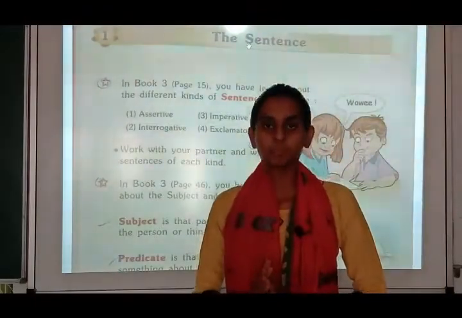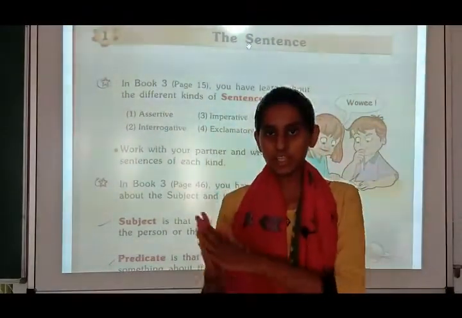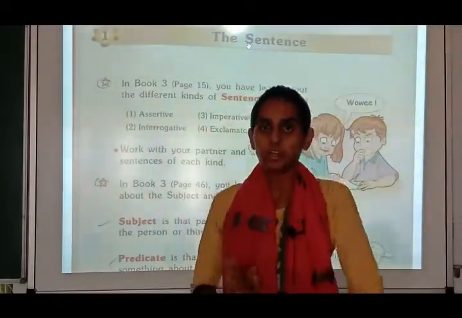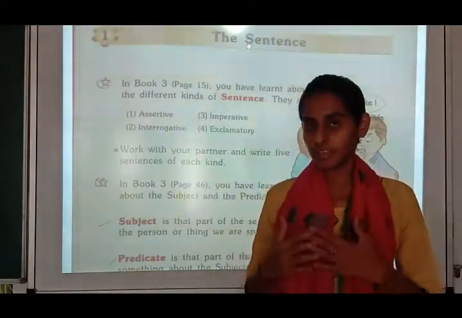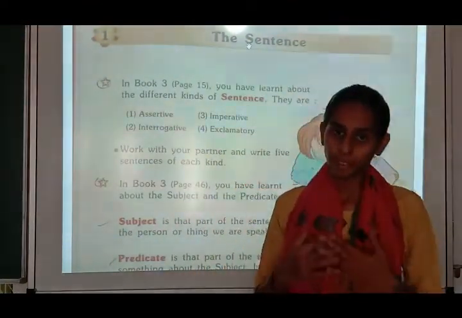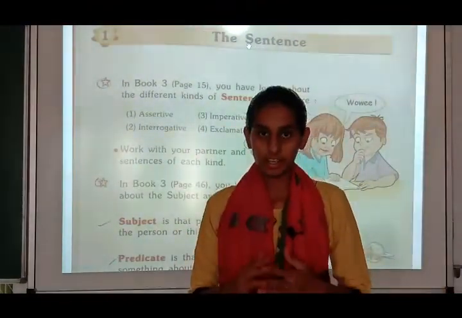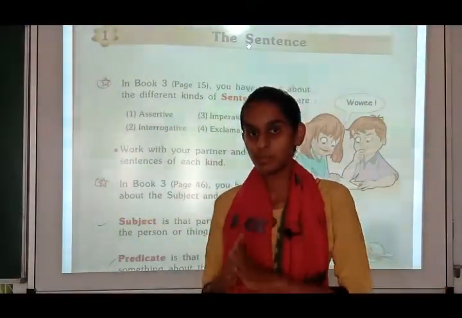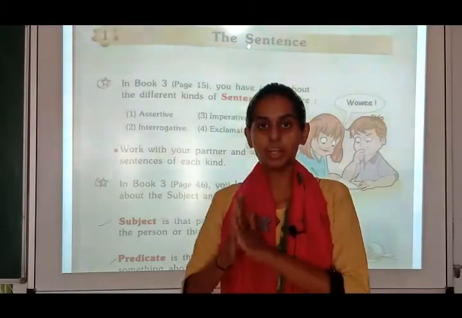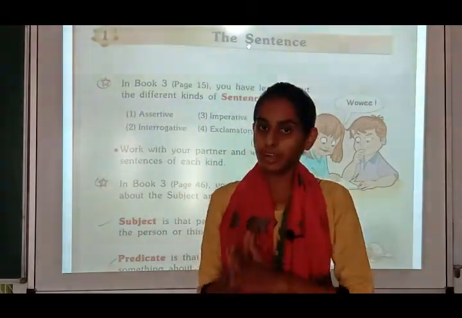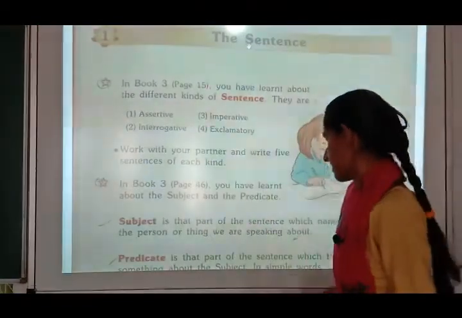Sentence means when I am telling that she is playing in the ground, you understand what I am trying to say. But if I am saying that in the ground, you cannot understand it. A sentence is a group of words which make complete sense. You can understand the meaning, and that is known as the sentence.